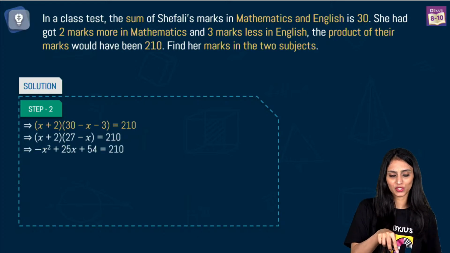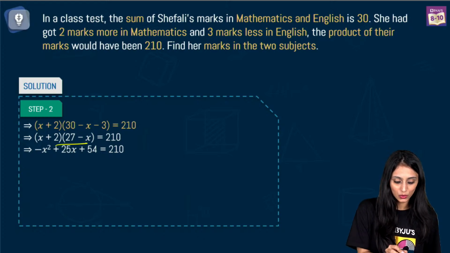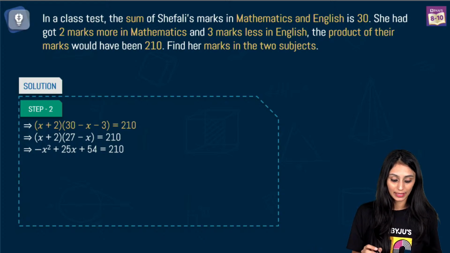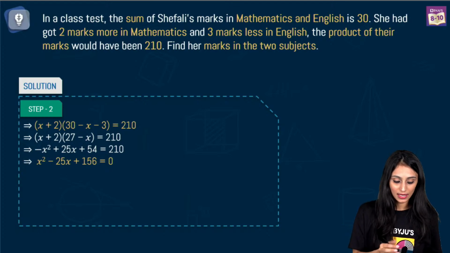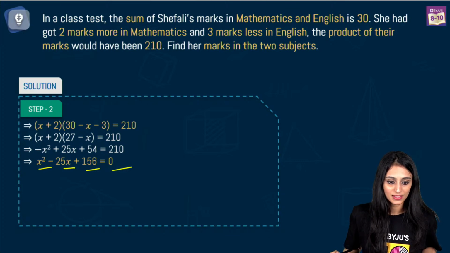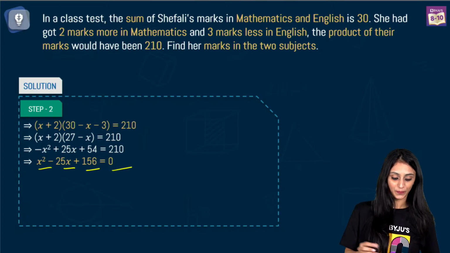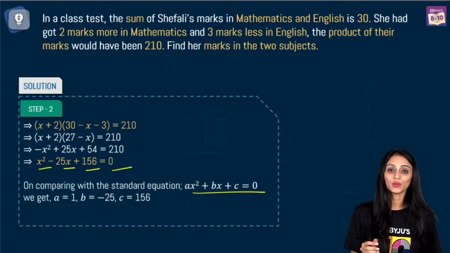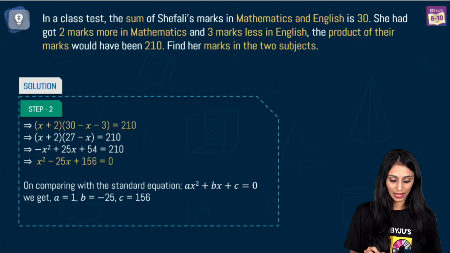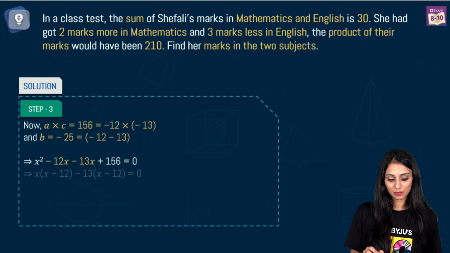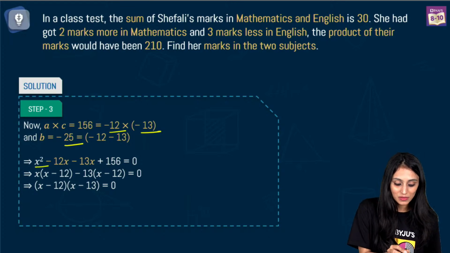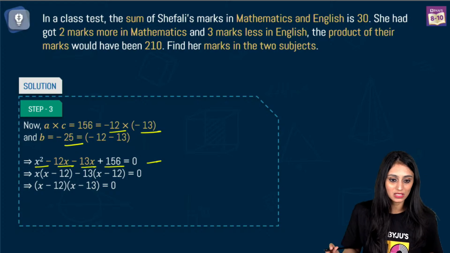I'm just simplifying this equation now. Multiply these two brackets and you get minus x square plus 25x plus 54 equals 210. Let's take everything on one side: you have x square minus 25x plus 156 equal to 0. On comparing with the standard equation, we get the values of A, B, C. A is 1, B is minus 25, C is 156. We will do the middle term splitting. A times C is 156, so minus 12 times minus 13; once I add them up, I get minus 25. This becomes x square minus 12x minus 13x plus 156 equal to 0.